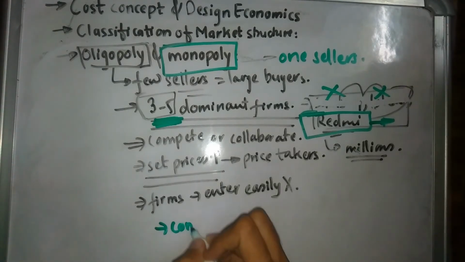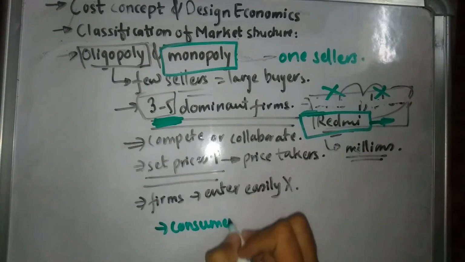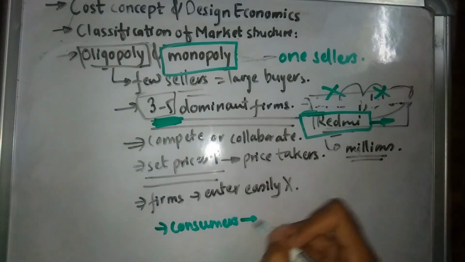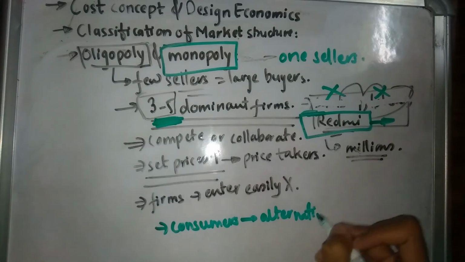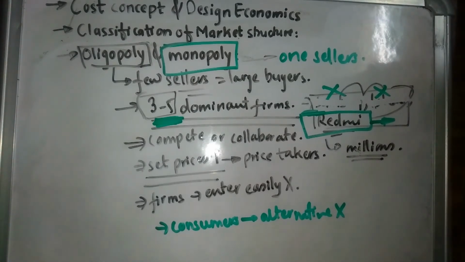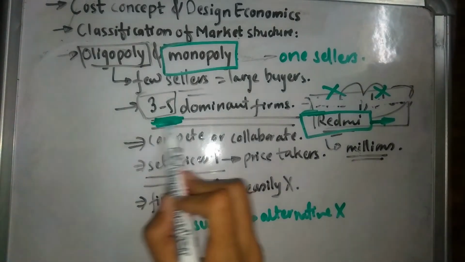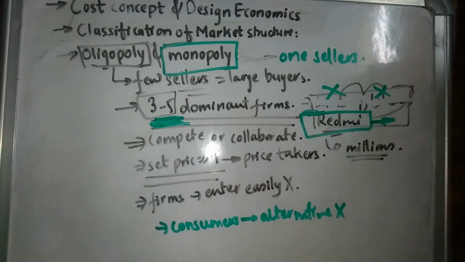So, I'm writing in green for the monopoly market: consumers do not have any alternative. In the case of oligopoly, they at least had 3 to 5 options to buy from. But in a monopoly market, since there's only one seller, they do not have any options. So if they need that product, they need to buy it from that particular seller only.